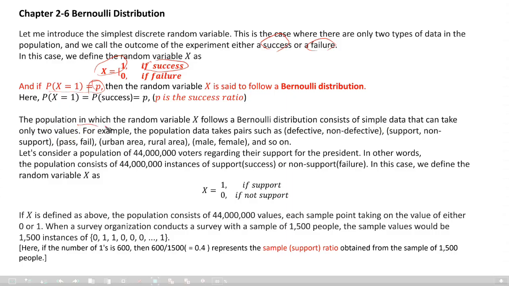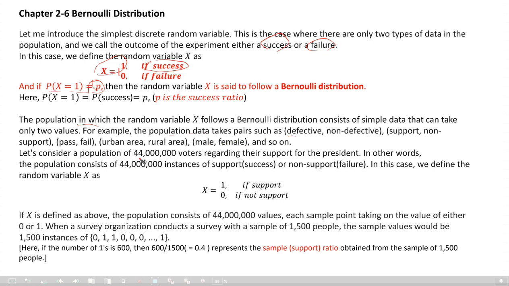For example, population data takes pairs such as defective or non-defective, support or non-support, pass or fail, urban area or rural area, male or female, and so on. There are many kinds of experiments with only two outcomes.